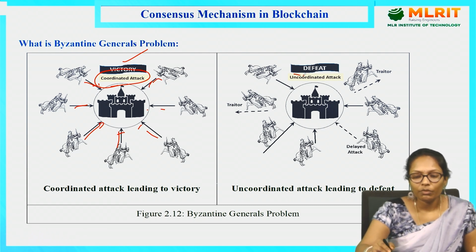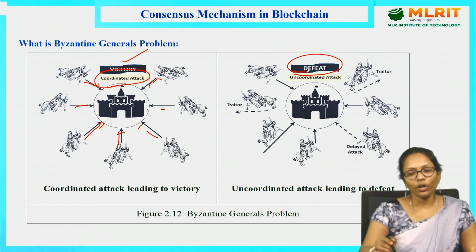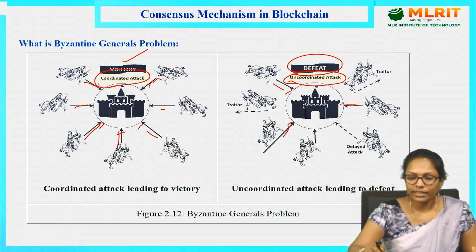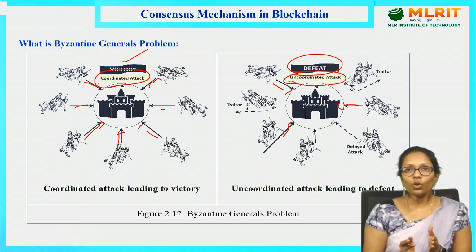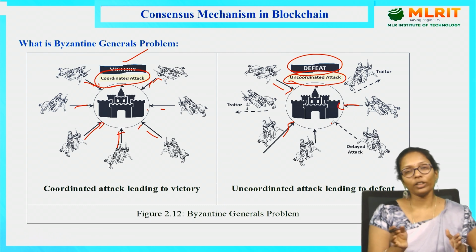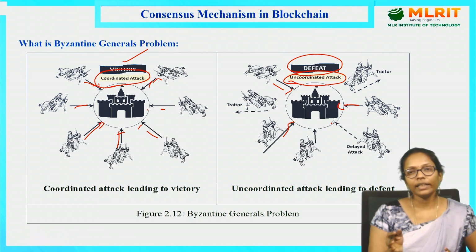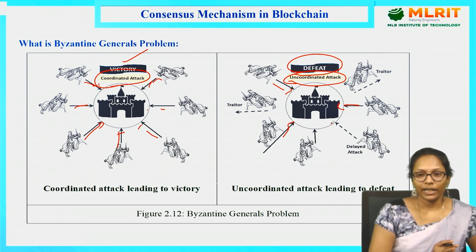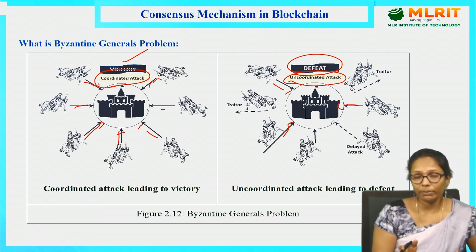But when is the attack defeated? When it is an uncoordinated attack. Some of the persons are attacking the city, some of the persons are traitors, and some may make a delayed attack. So if there is no coordination, if there is no proper agreement among these parties, then I cannot get a successful attack. So this is the problem, the basis for the consensus mechanism. Why are we getting this problem? Just because of this uncoordinated attack. There is no communication, there is no proper agreement among these soldiers. Just because of that, they got this issue.